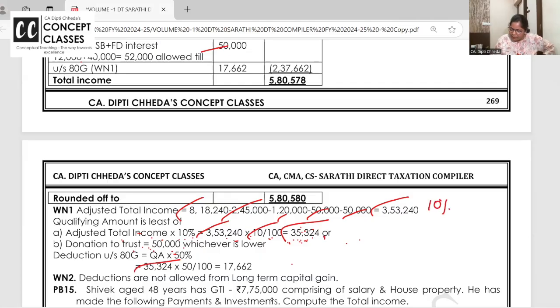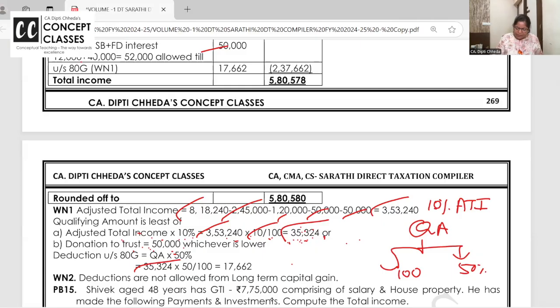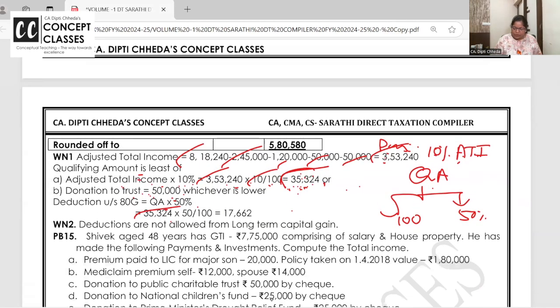See, 10% of the adjusted total income is the qualifying amount. Now 100% of the qualifying amount is for family planning and Olympics, which companies can contribute to only. And 50%. So this is 10% of adjusted total income. Now 50% of this. You take the actual donation or 10% of the total income, whichever is lower, as the qualifying amount. And then you have to take 50% of that.